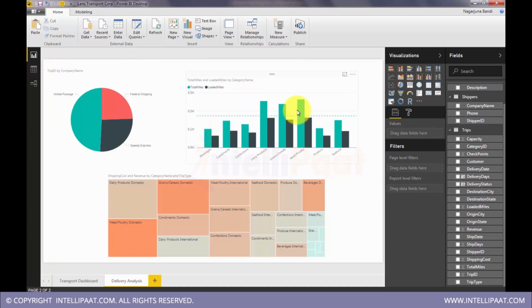We saw how to add reference lines, focused mode, see records, record level, transaction level, and then this tree map, a very interesting map to do comparative, correlative study between two measures.